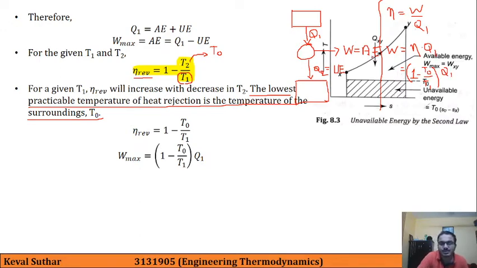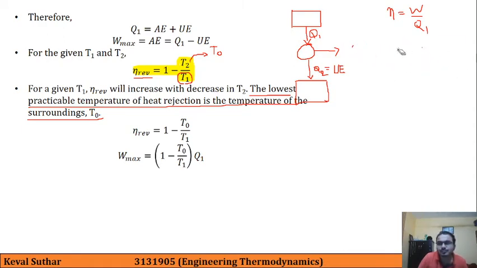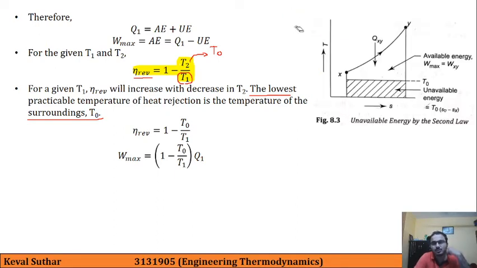Okay, I need to erase this part. So now we will see the unavailable energy by second law.